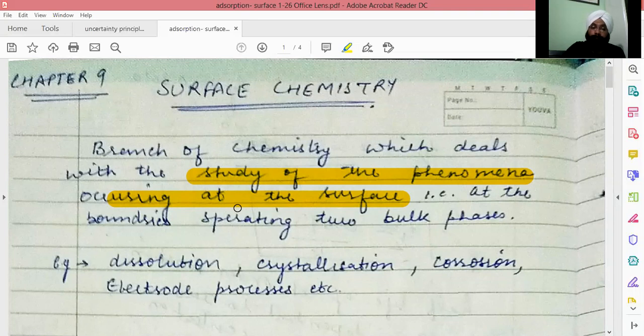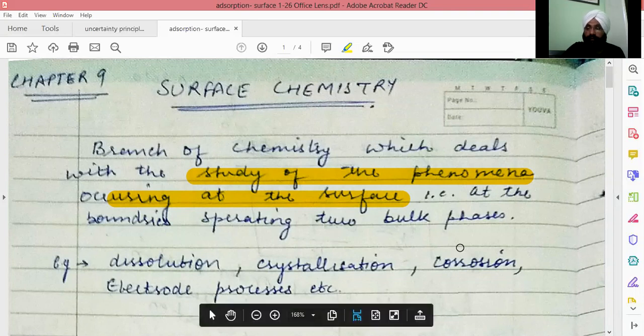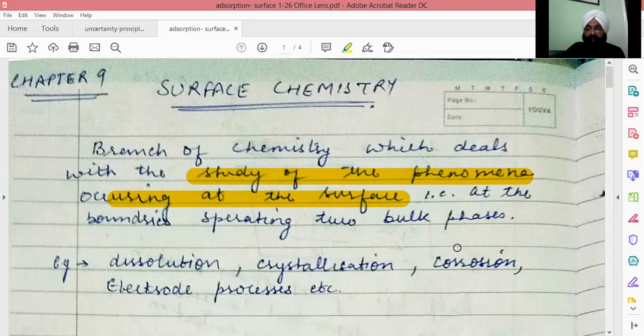Like, we add oil and water, we'll see the oil floats on the water, and we can see this boundary which separates the two liquids. So, what is happening on the boundary of oil and water is studied under surface chemistry.